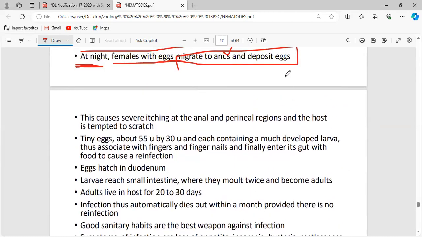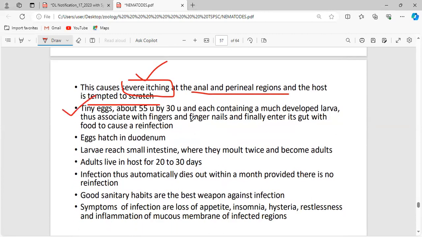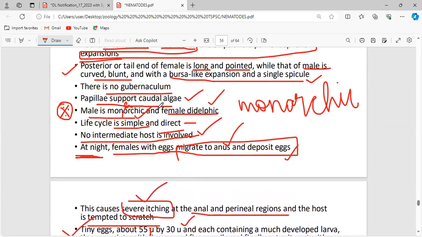Now, as it lays eggs in the perianal region, it causes itching at the anal and perineal region, and the host is tempted to scratch. The tiny eggs are about 55 by 30 micrometers. Monorchic means only one.